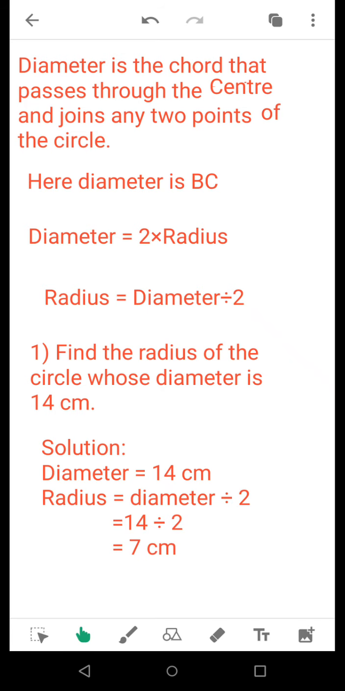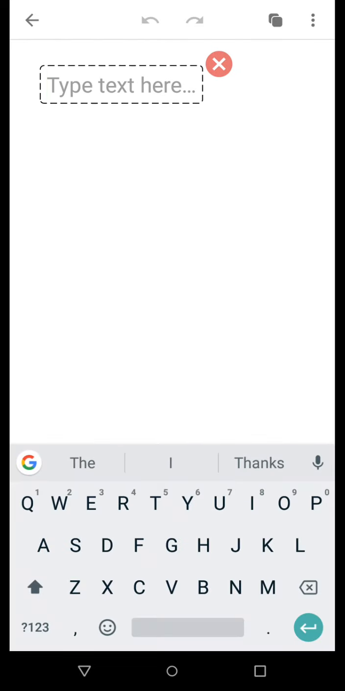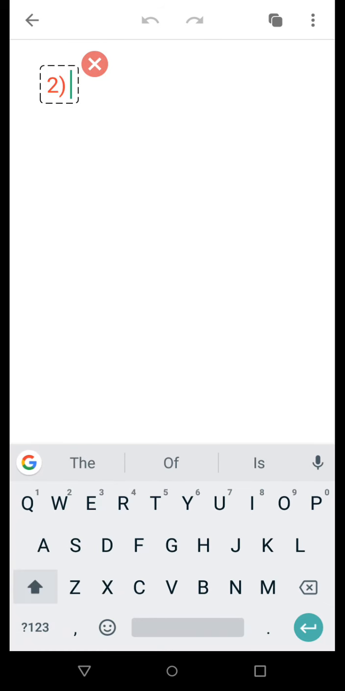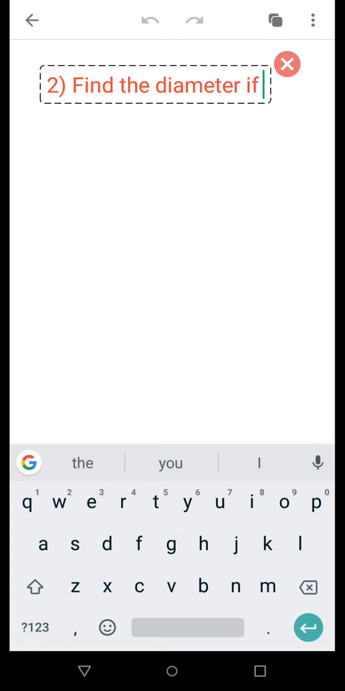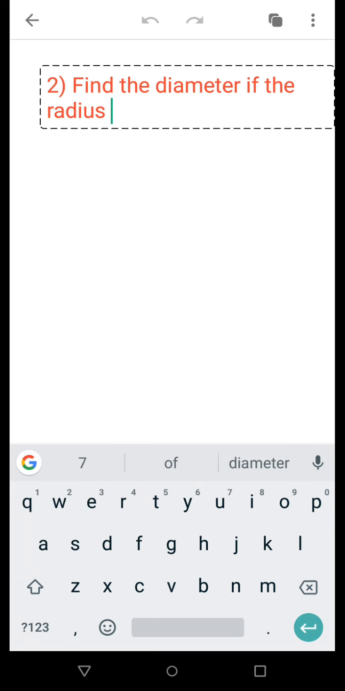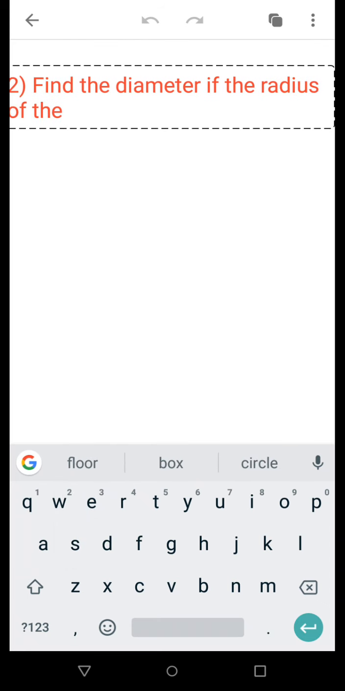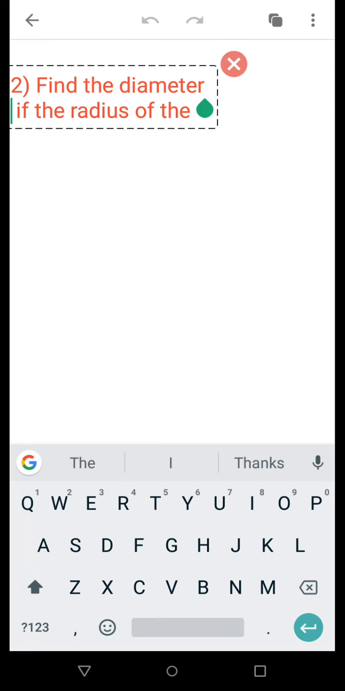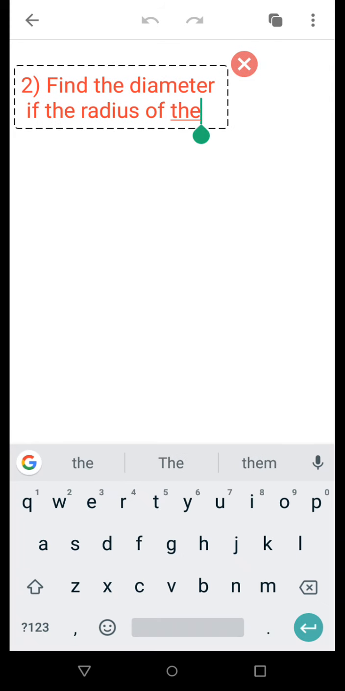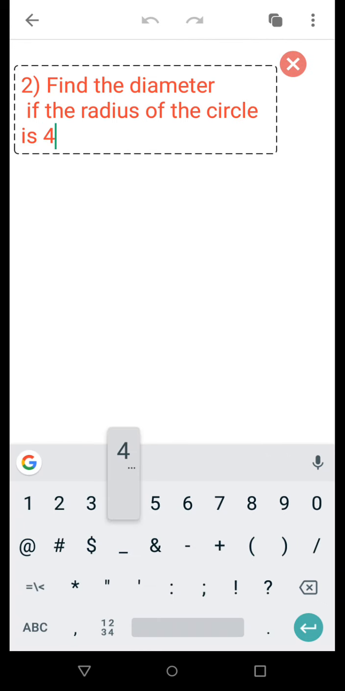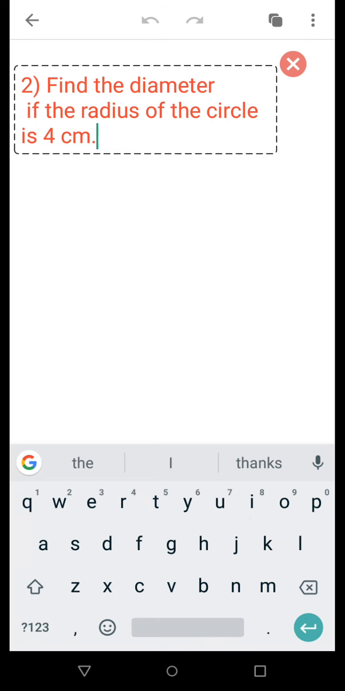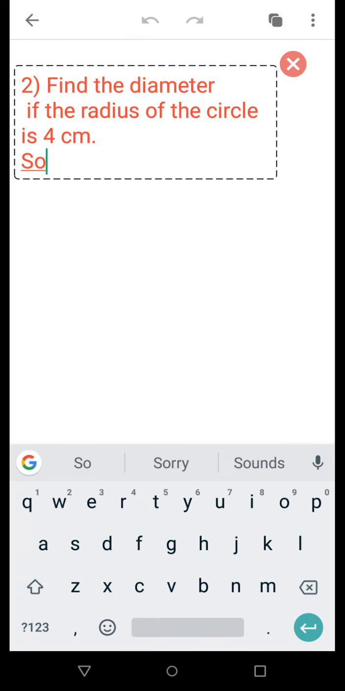In this manner, we move to the next board. Suppose the next question is: find the diameter if the radius of the circle is 4 centimeter. Suppose the radius of the circle is given as 4 centimeter. You need to find the diameter.